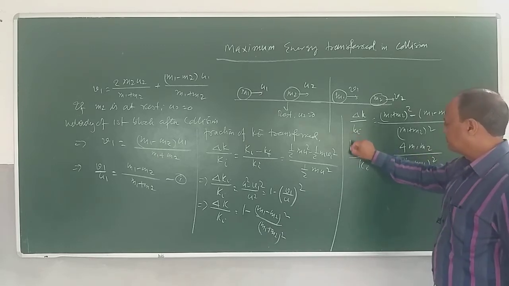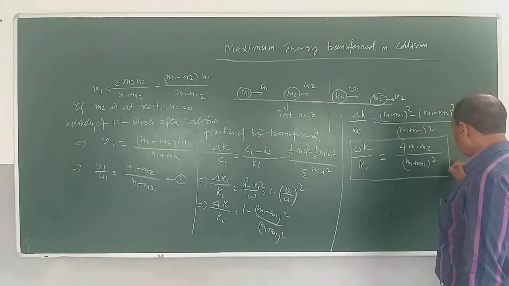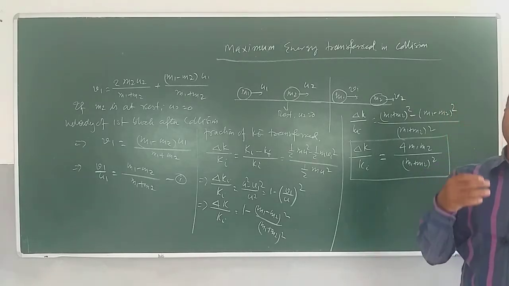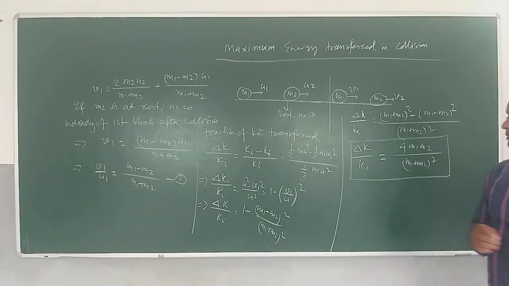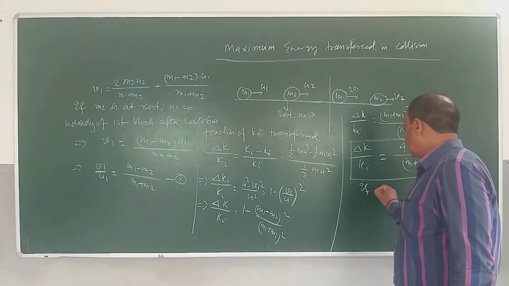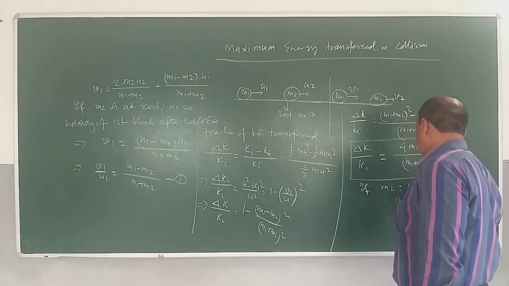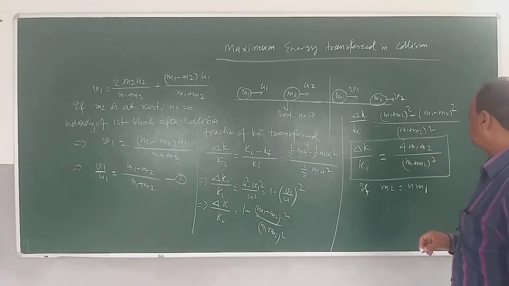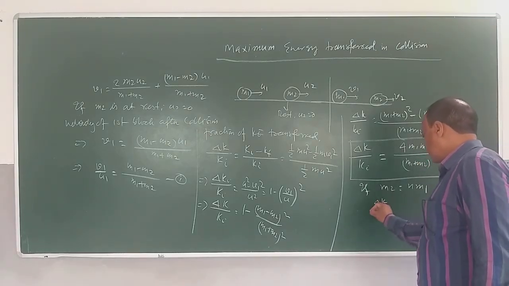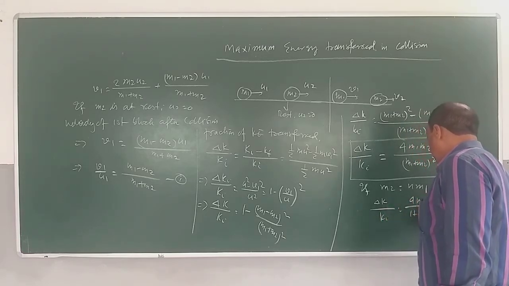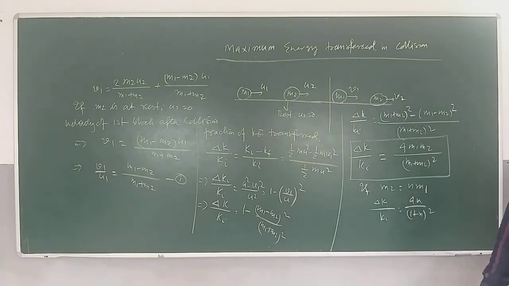So children, whenever there is a head-on collision between two bodies having masses m1 and m2, and the other object, let's say m2, is in the state of rest, then this is the fraction of kinetic energy transferred. Okay. Now we'll see a special case here, when m2 is equal to n times m1. If m2 is equal to n times m1, if you put it here, then we get delta k divided by ki is equal to 4n divided by (1 plus n) whole square. Clear?